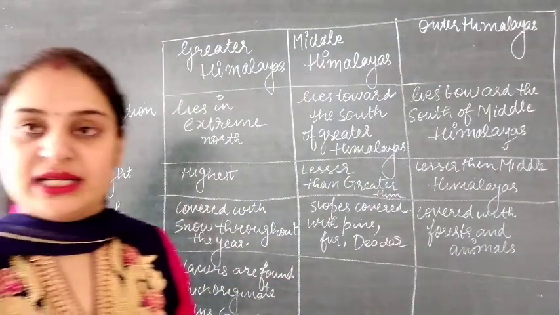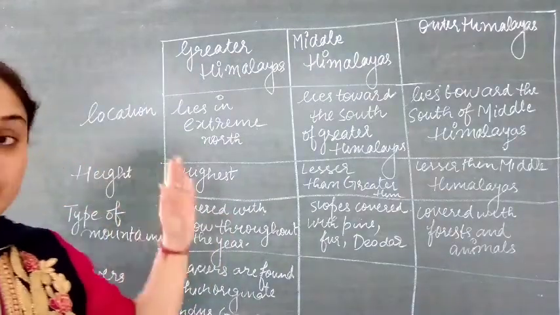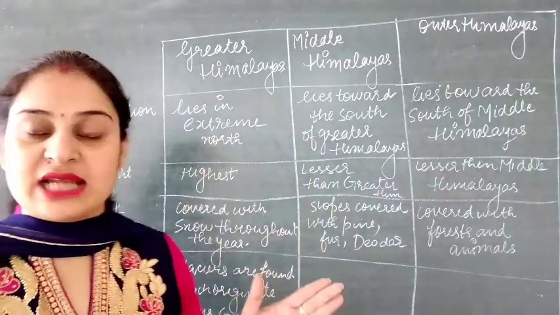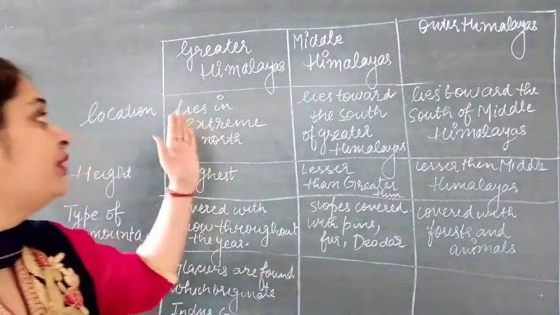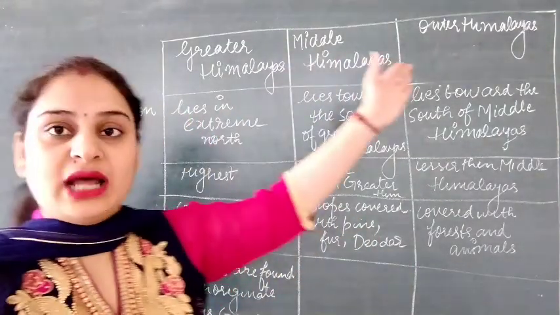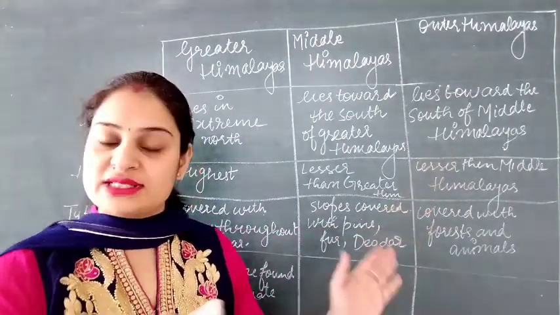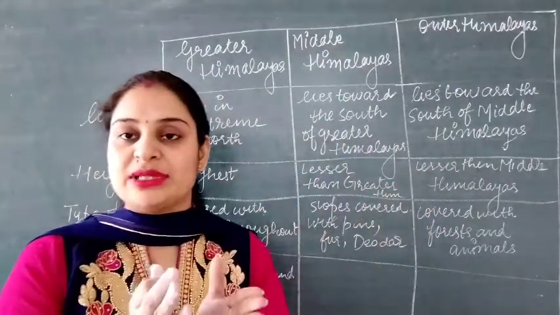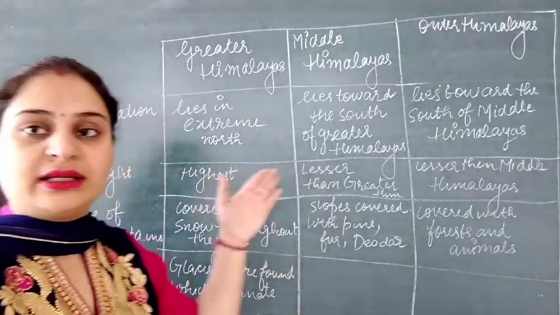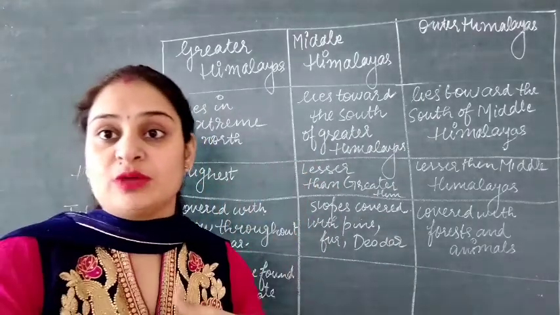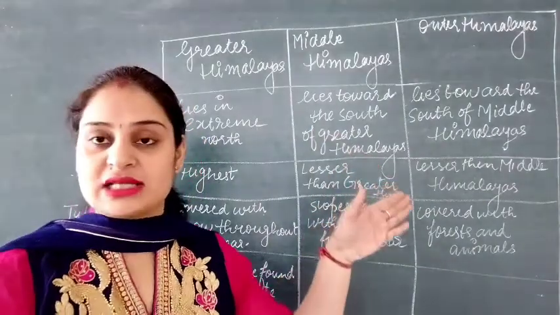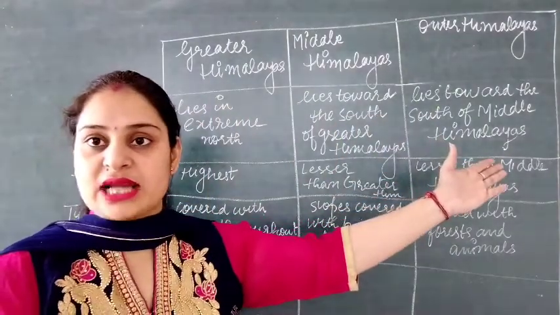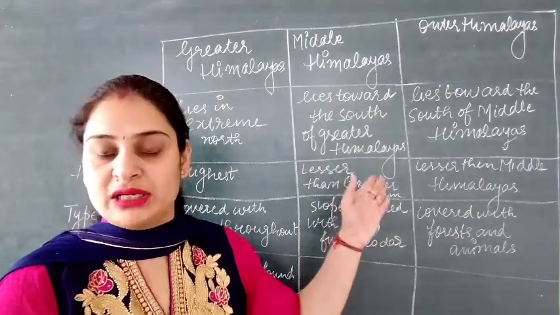The Greater Himalayas lies in the extreme north of the northern area, and the Middle Himalayas lies toward the south of Greater Himalayas, and the Outer Himalayas lies toward the south of Middle Himalayas.